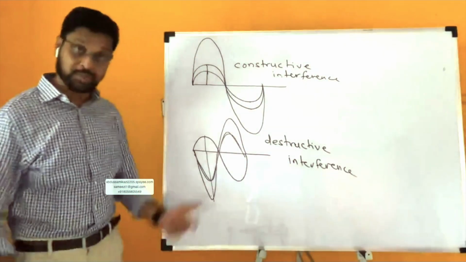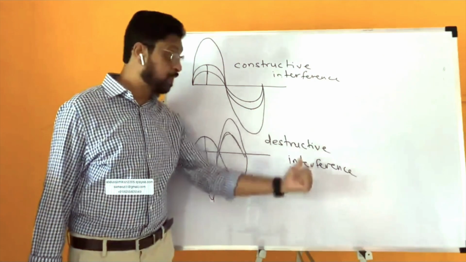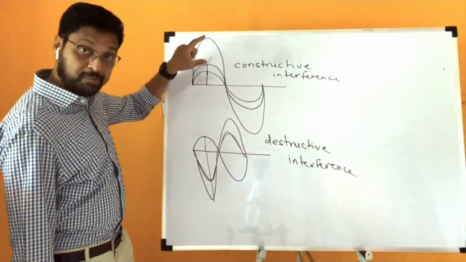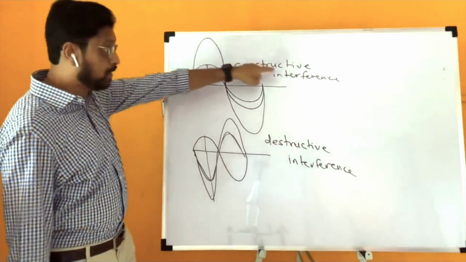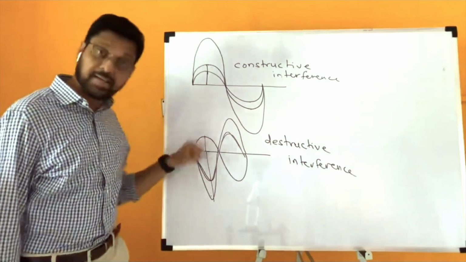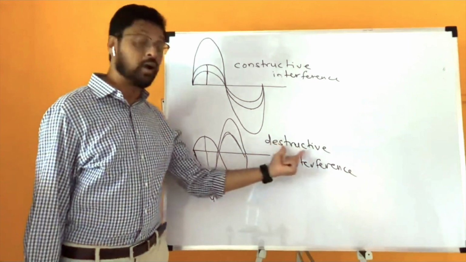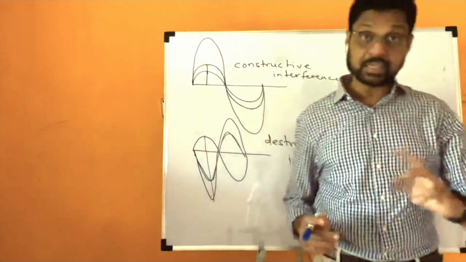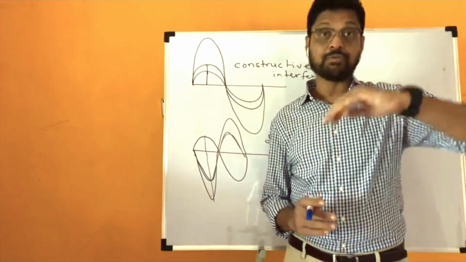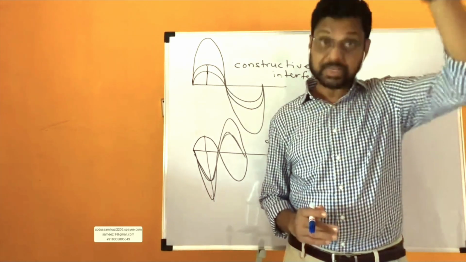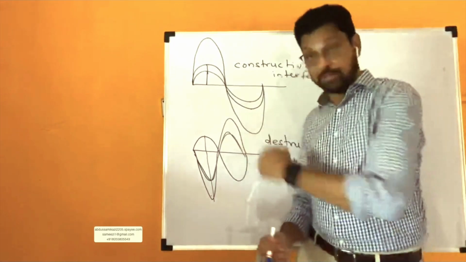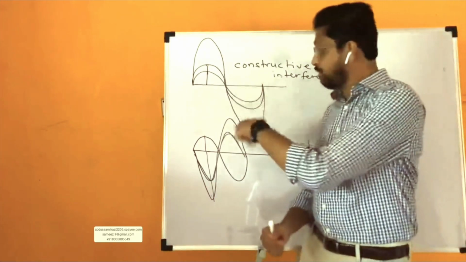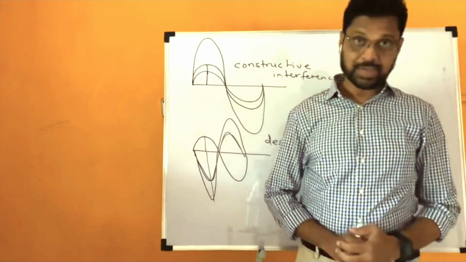Destructive interference. Interference is of two types: constructive interference and destructive interference. When there is enhancement of displacement, addition, it is called constructive interference. When there is cancellation of displacements, it is called destructive interference. In the case of a sound wave, where there is constructive interference, you'll hear a sound of high intensity, and when there is destructive interference, you will hear a sound of low intensity.